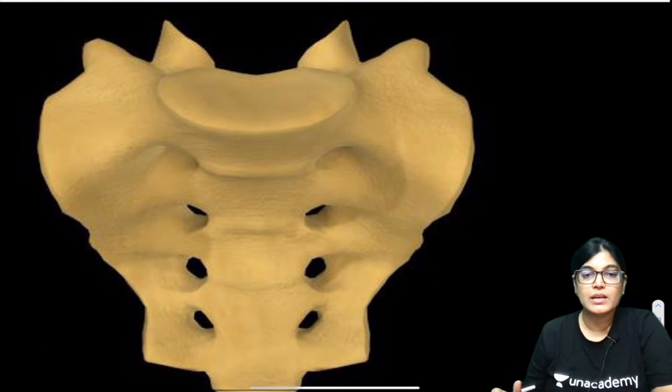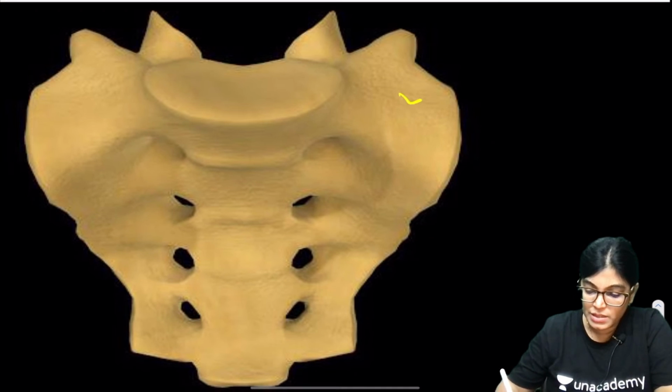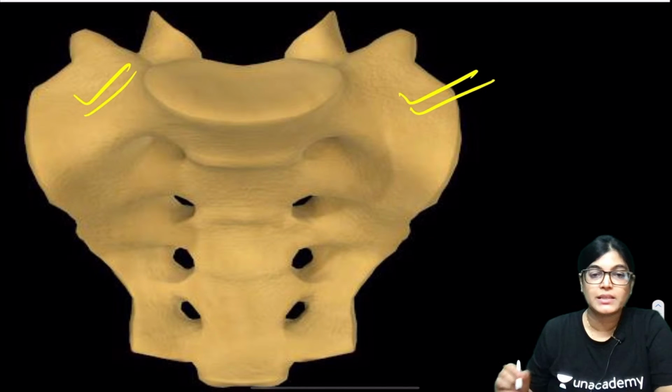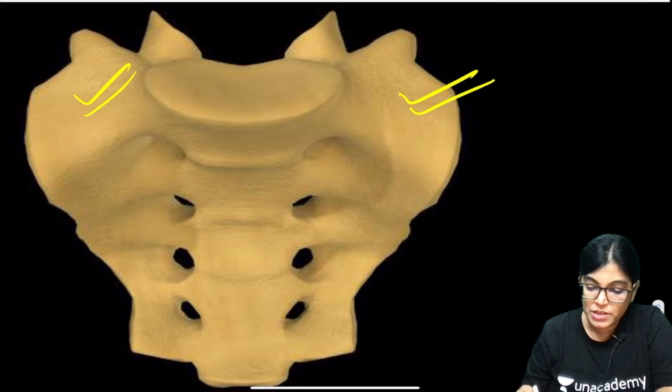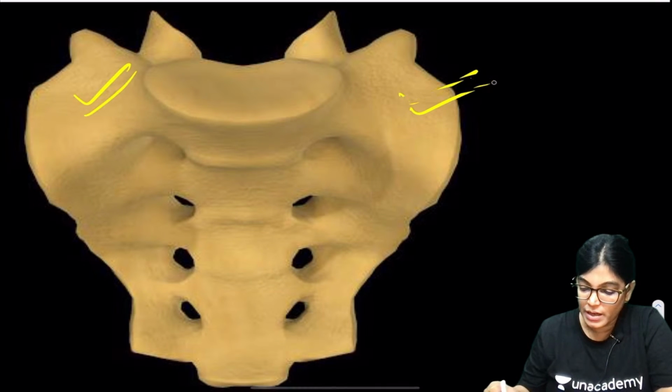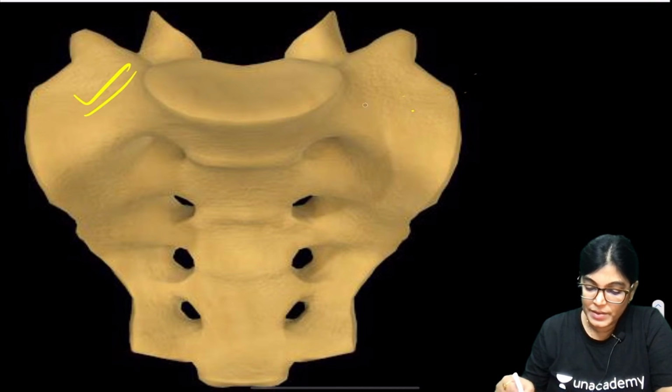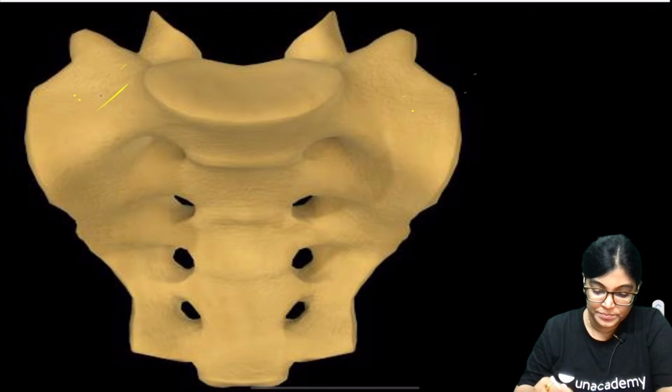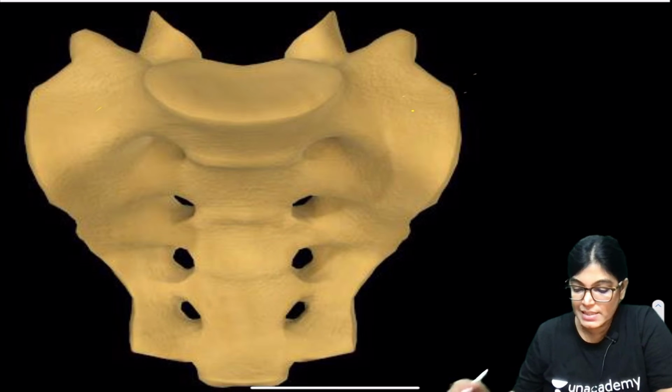Here, as you already know, this part is the sacrum. This part is the ala of the sacrum, and I just want to give you the structures as we move from medial to lateral. The medial most structure is the sympathetic trunk.